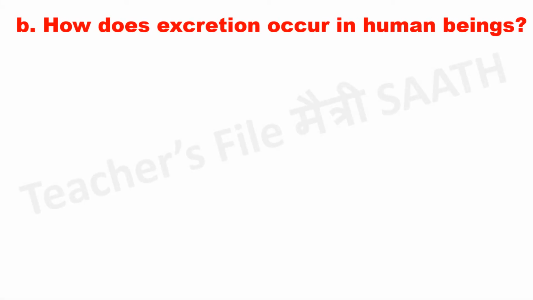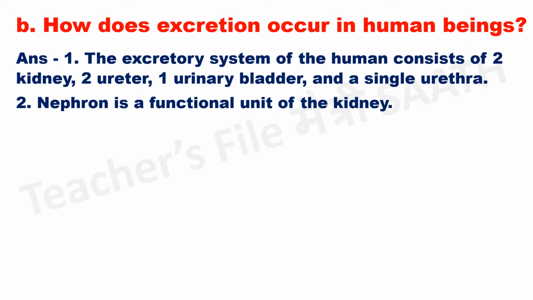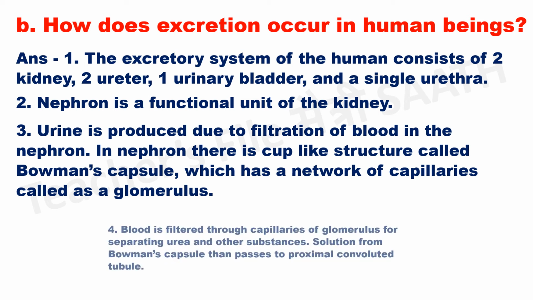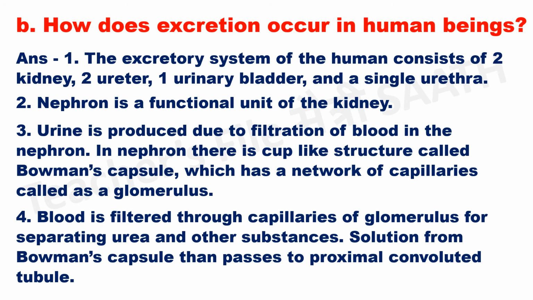How does excretion occur in human beings? Answer. The excretory system of the human consists of 2 kidneys, 2 ureters, 1 urinary bladder and a single urethra. Nephron is a functional unit of the kidney. Urine is produced due to filtration of blood in the nephron. In nephron, there is a cup-like structure called Bowman's capsule, which has a network of capillaries called glomerulus. Blood is filtered through capillaries of glomerulus for separating urea and other substances.